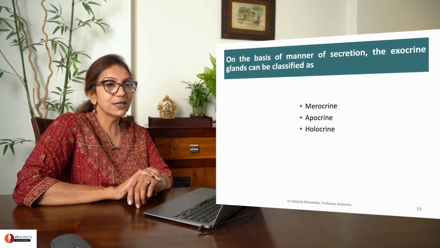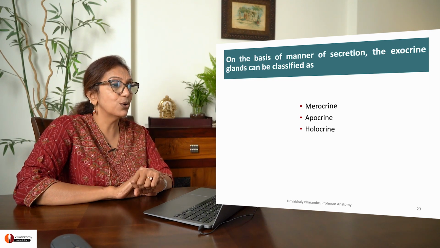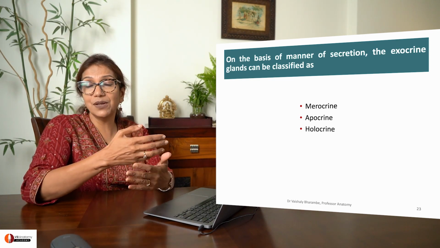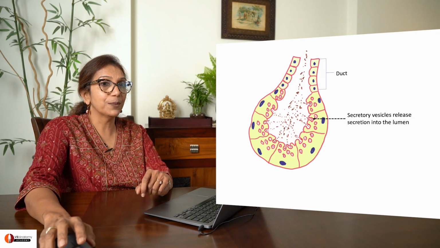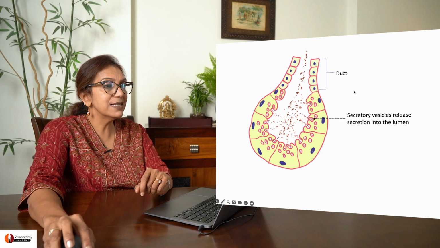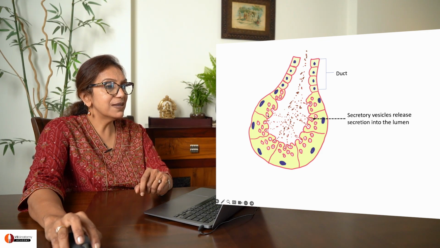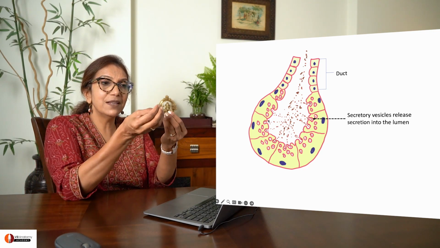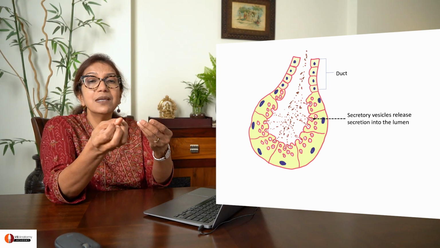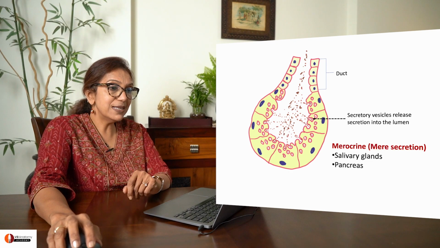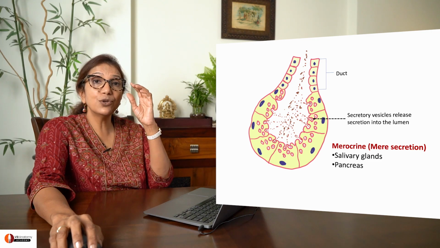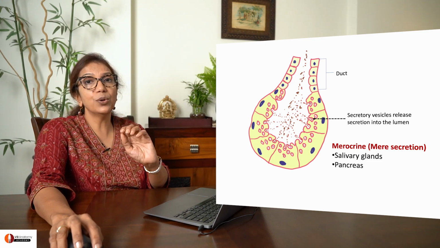Finally, exocrine glands can also be classified based on how they secrete. Merocrine, apocrine, holocrine. Fancy words, we don't understand anything about it. Let's take a look. Okay, so here you are seeing how there are secretory vesicles in the gland. This is the duct, this is the gland. Secretory vesicles are just coming to the surface of the cell and releasing just the secretion. Mere secretion, merocrine, mere secretion is released. Okay, so this is typically seen in salivary glands, pancreas, and so on. When the cell secretes only the secretion, it's called merocrine secretion.